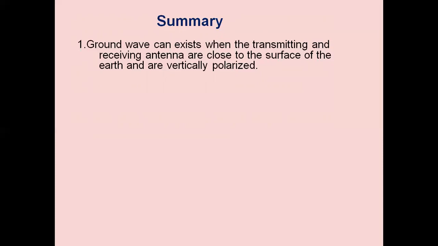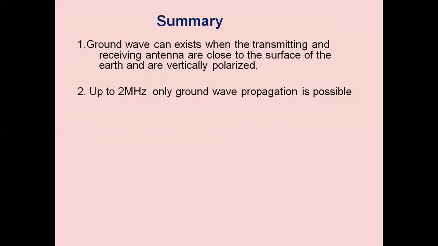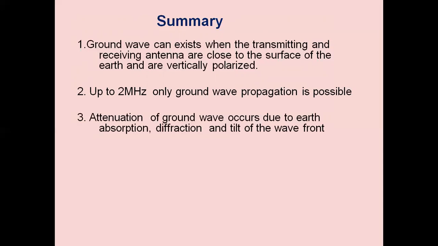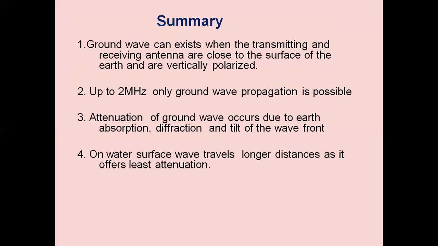Ground waves can exist when the transmitting and receiving antennas are close to the surface of the earth and they are vertically polarized. Up to 2 MHz frequencies are used for ground wave propagation. Attenuation of the ground wave occurs due to the Earth's absorption, diffraction, and tilt of the wavefront. On water surface, the wave travels a long distance as it offers least attenuation.